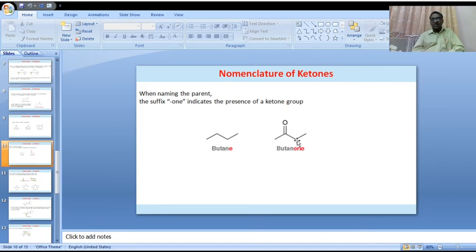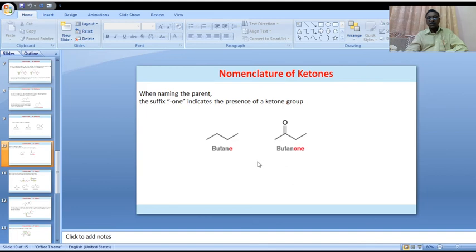In that case, it is known as a simple ketone. If both the alkyl groups attached to the carbonyl functional group are different, it is called a mixed ketone. This is the example for mixed ketone. This is about the common system of ketones.